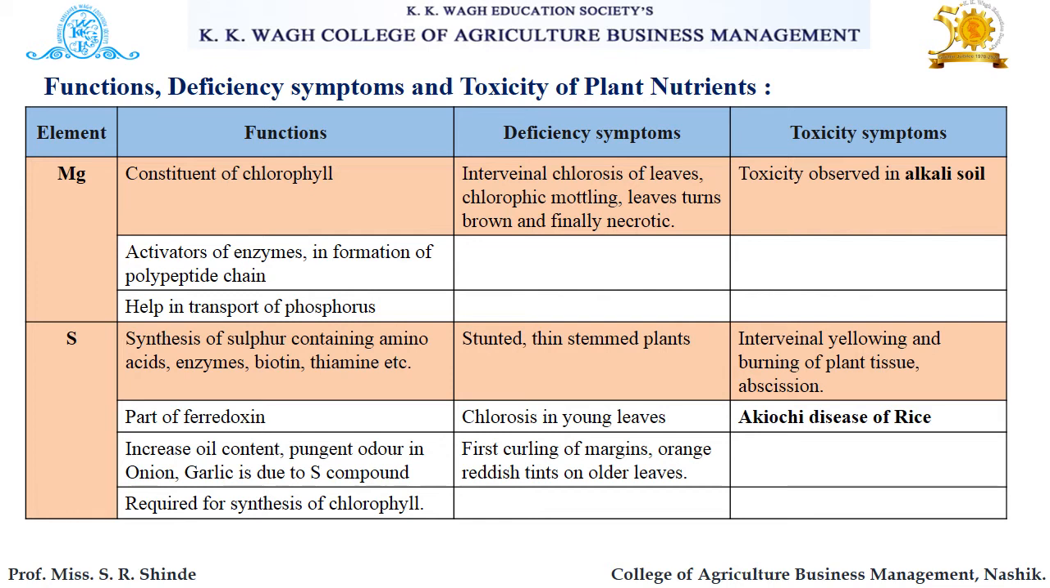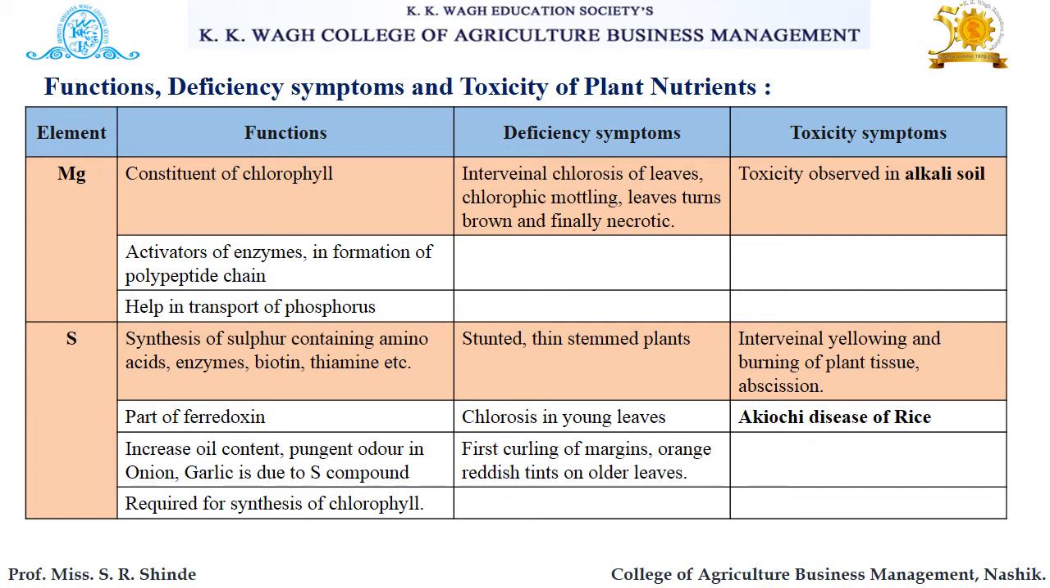Then its deficiency symptoms are: interveinal chlorosis of leaves is observed due to deficiency. Then also chlorotic mottling, and leaves turn brown and finally necrotic. These are the different deficiency symptoms of magnesium. There is one toxicity symptom of magnesium, that is toxicity observed specifically in alkali soil. So magnesium is toxic especially in alkali soils.